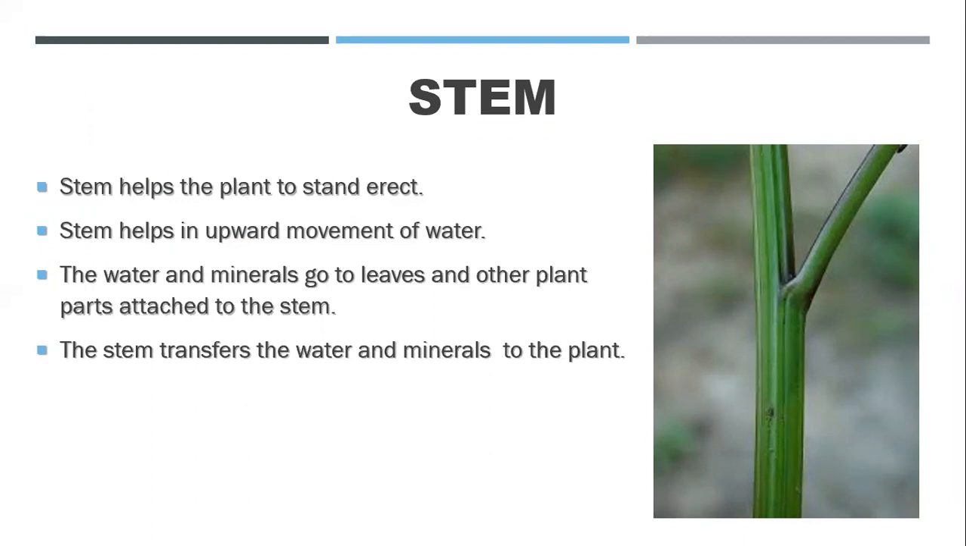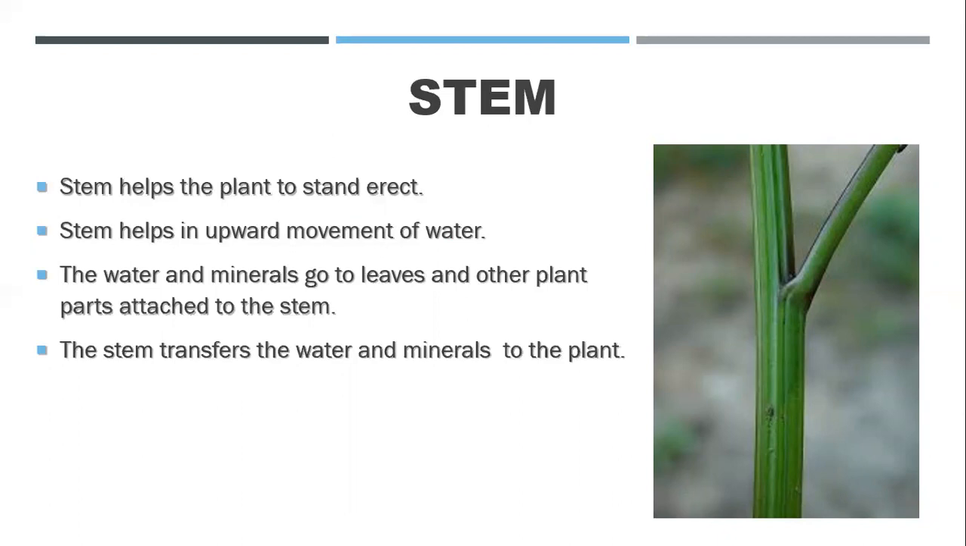Erect means upright. सीधे खड़े होने में help करता है. Right? The stem helps in the upward movement of water. It provides water upwards to the leaves and it connects the root and the leaves. So it provides the water movement from the root to the leaves. ऊपर की तरफ पानी पहुंचाता है. Right? It's just like a pipe which is transferring water from the ground to the upper floors.